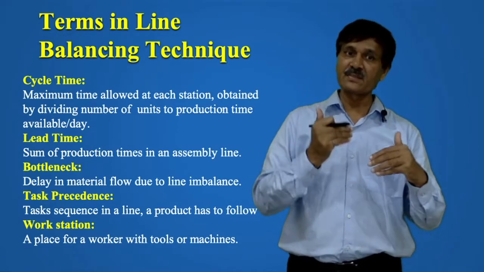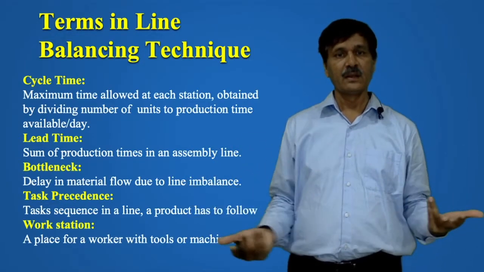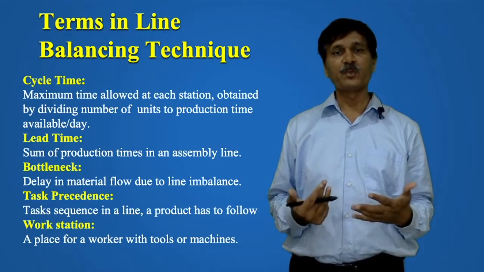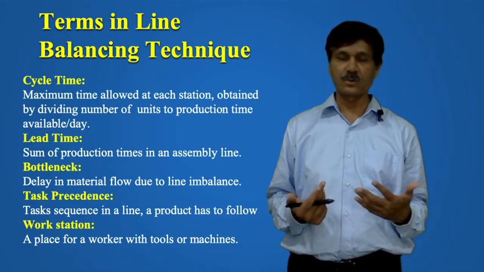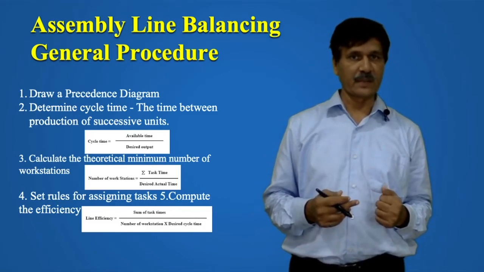So task precedence is required. If they are independent, no problem, the work can be carried out. What is a workstation? It is a place for a worker with tools or machines. So what is the general procedure for calculating assembly line balancing?